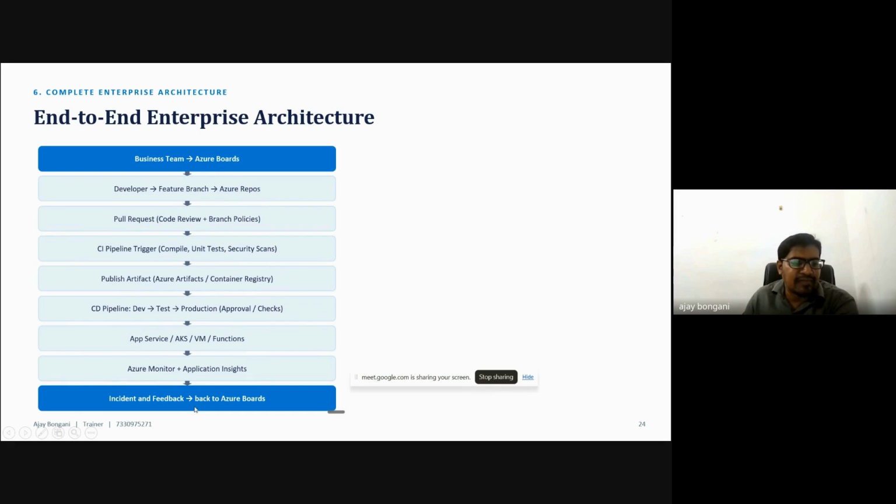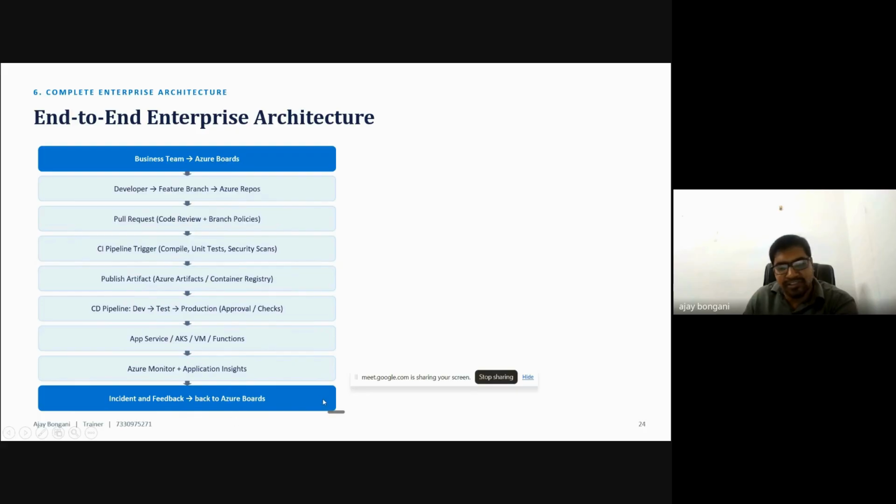Then when an incident happens, we get the feedback back to Azure Boards. Where we can start, there we can end. This process is a complete end-to-end setup. In this setup, if you are facing any bug, then create a bug ticket here. If any new story comes into the picture, because I implemented dev, test, QA, and if I want to prepare a QA environment, then we create a user story here.